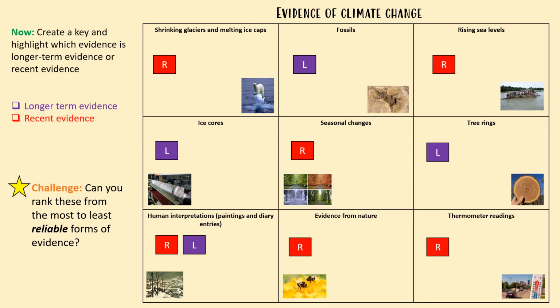So this is roughly what your categories should look like. I've actually said for human interpretations this can be both recent and longer term, but pretty much everything else is relatively recent, with the exception of fossils, ice cores and tree rings. Those really rely on data from much longer ago. Pretty much everything else we have been able to explore within living memory or within recent generations.